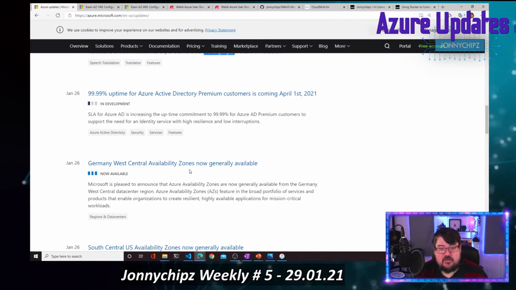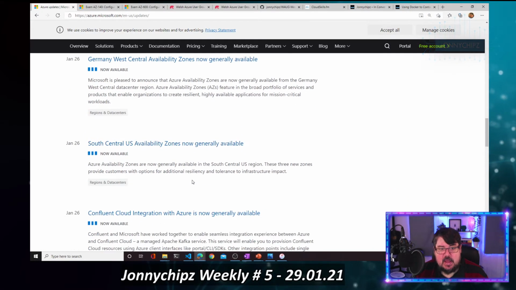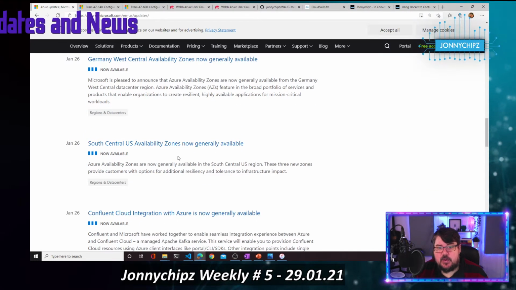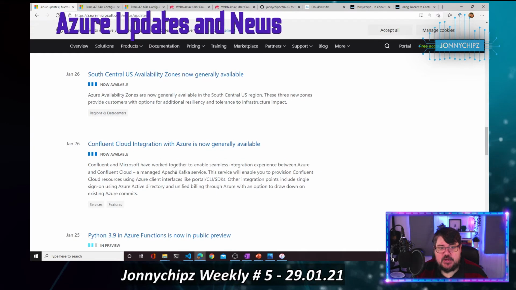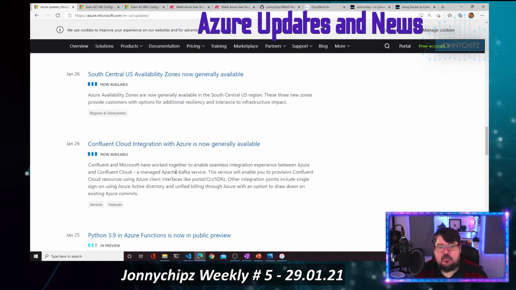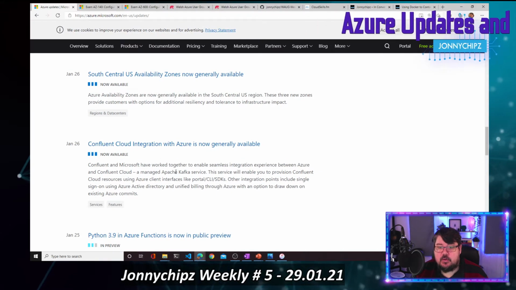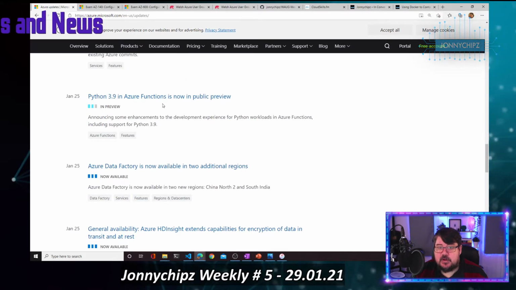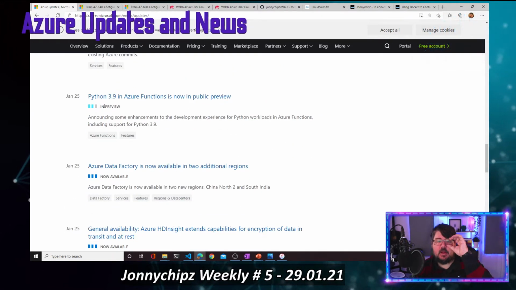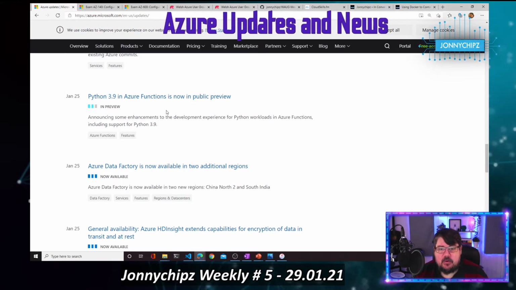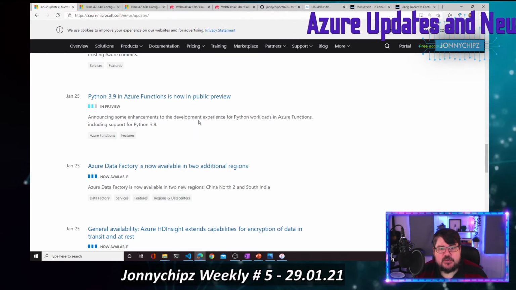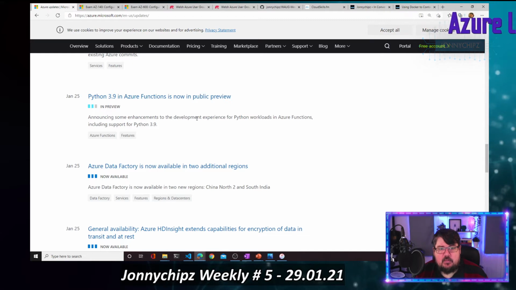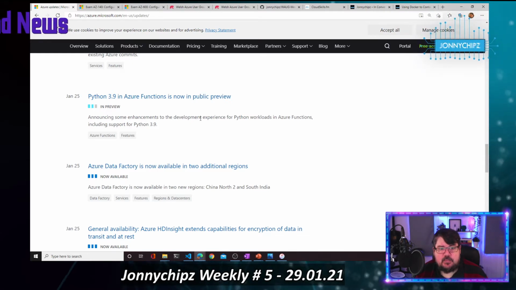Germany West Central availability zones have now gone GA. South Central US availability zones have gone GA. Confluent Cloud integration with Azure has now gone generally available. Azure Functions is now supporting Python 3.9 in public preview, so obviously the latest version of Python. If you're using that, great, get stuck in.